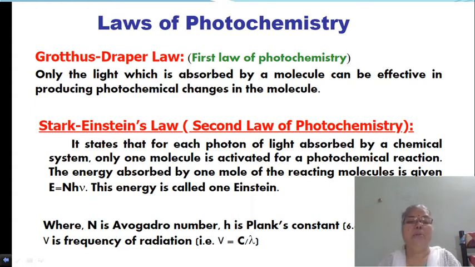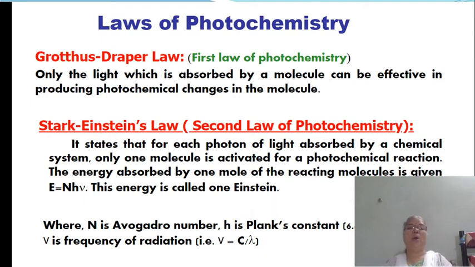So the second law of photochemistry is also called the law of photochemical equivalence. According to this law, each and every photochemical reaction has unit quantum efficiency.